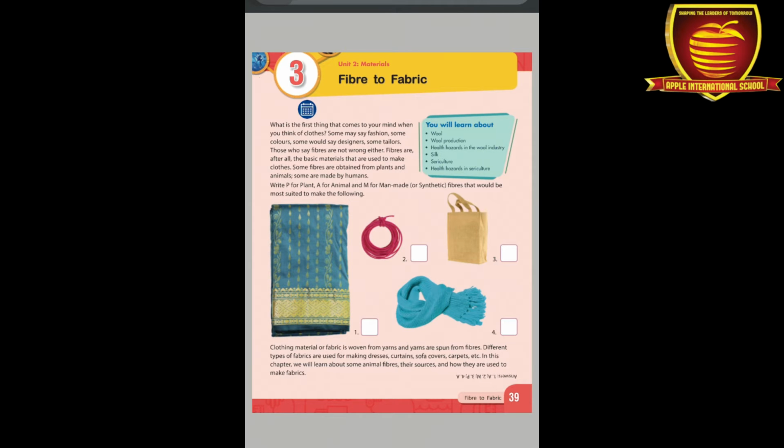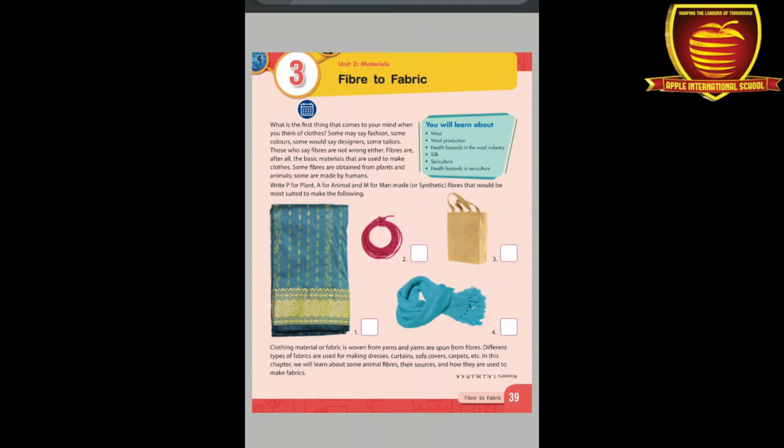Now firstly we are going to read the activity. Write P for plant, A for animal, and M for man-made, that means synthetic fibers. Here we have to write which fiber is obtained from plants, which we obtain from animals, and which fibers are made by man. The first one is a sari. The fabric of the sari is mainly silk. We obtain silk from the silkworm, and the silkworm is an animal. So here we can write in the white box that it is an animal fiber, A.